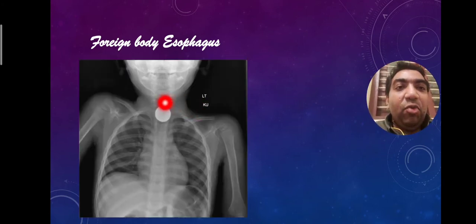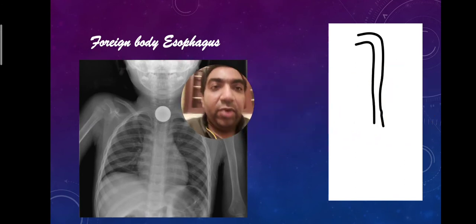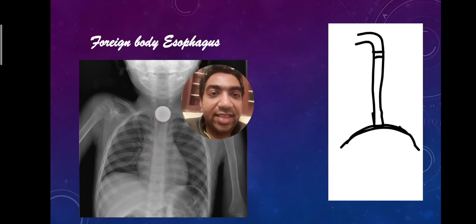Now coming to the foreign body esophagus. In foreign body esophagus, you can see the moon appearance in the anteroposterior view. In the esophageal foreign body, when we see an X-ray, what should we look for? We can see the position of the esophagus, and the diaphragm here. And here is the cricopharyngeal sphincter.